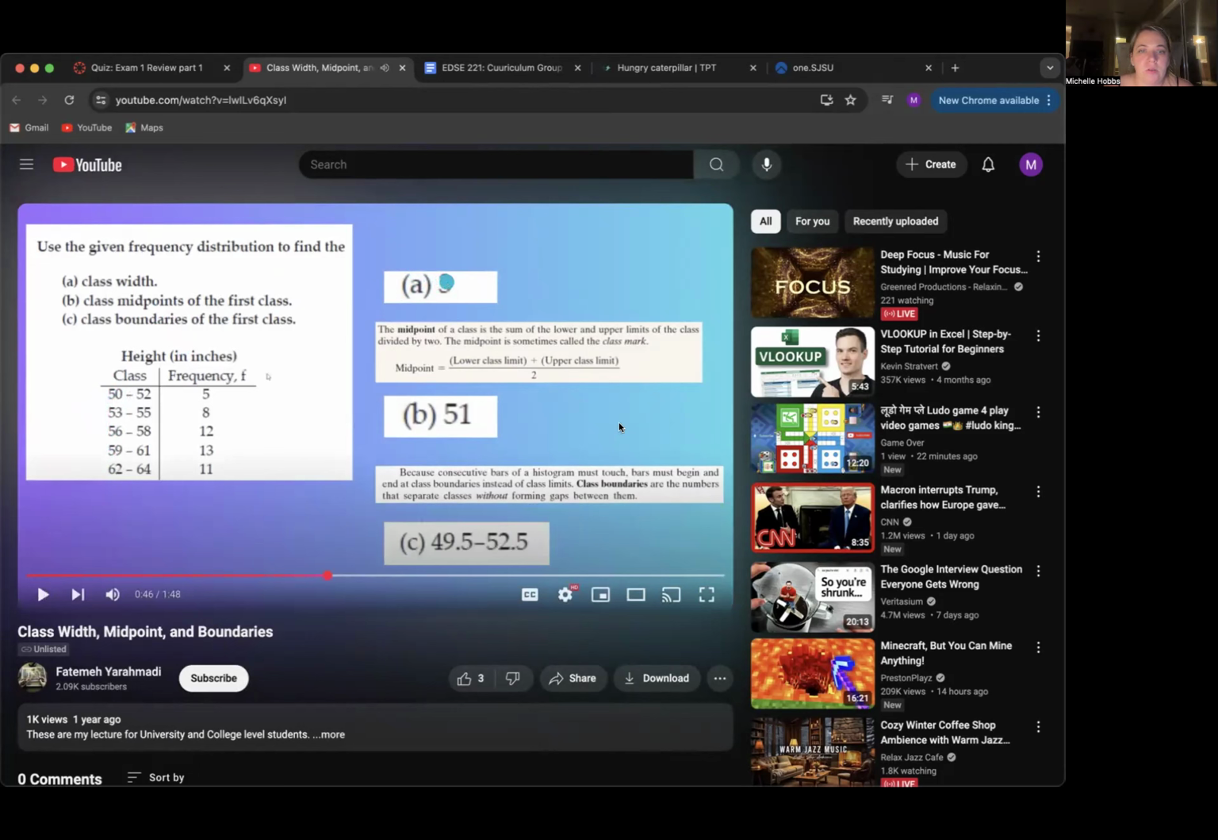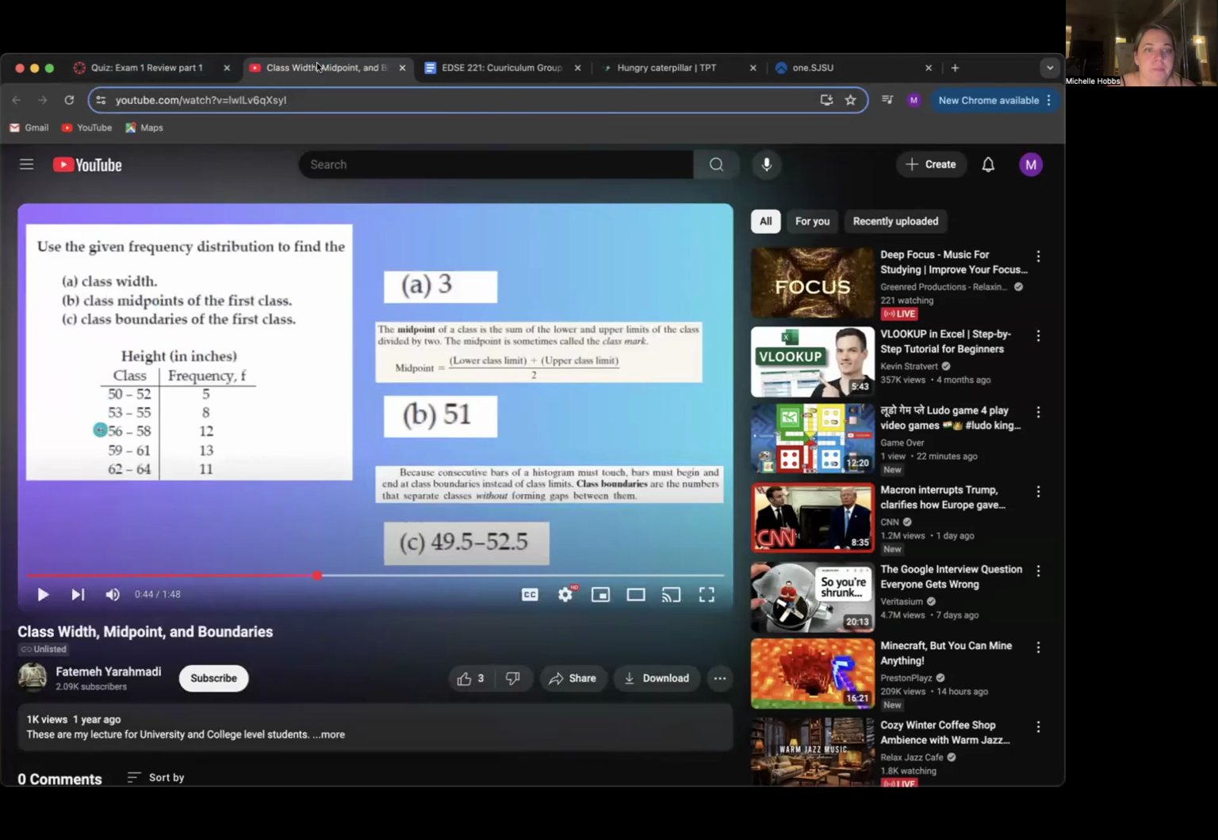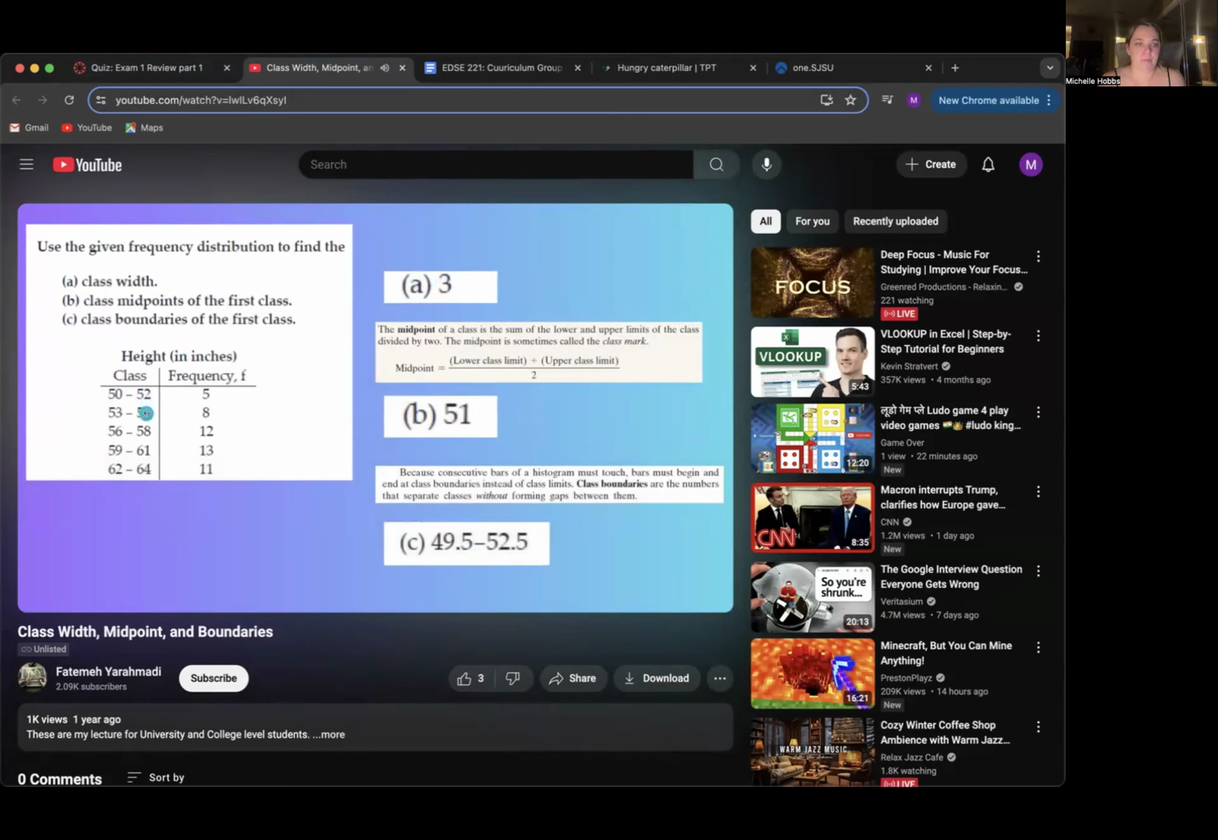Okay, so that answers the first question. The difference is 3, because that is the difference in these numbers here. 50 and 53 is 3, 53 and 56 is 3, and so on and so forth. So the class width is 3. You can also look at the lower bounds of each class.